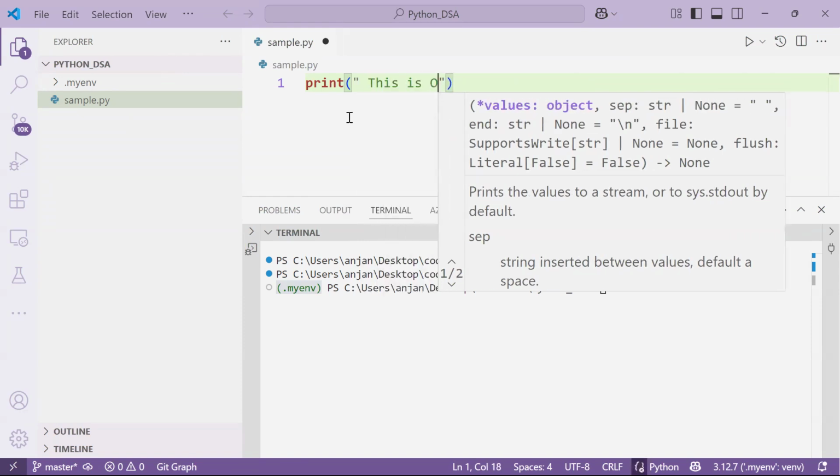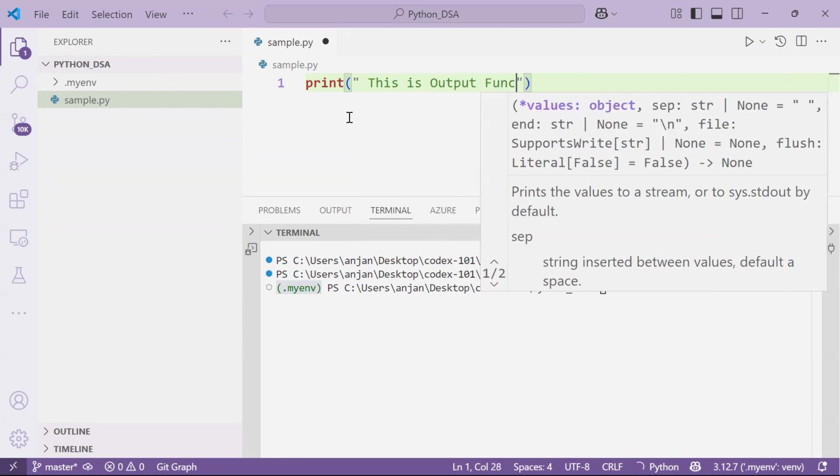This is the output function, used to display. What is the purpose? To display.